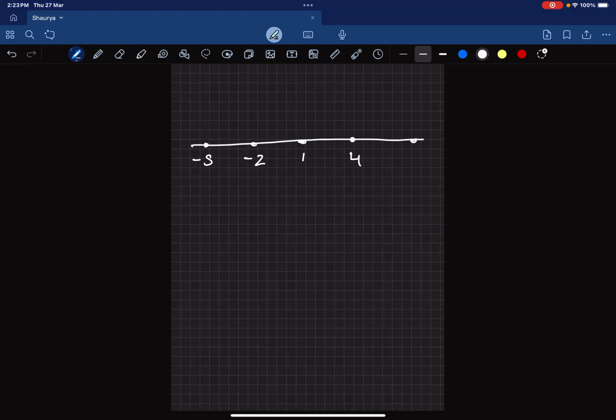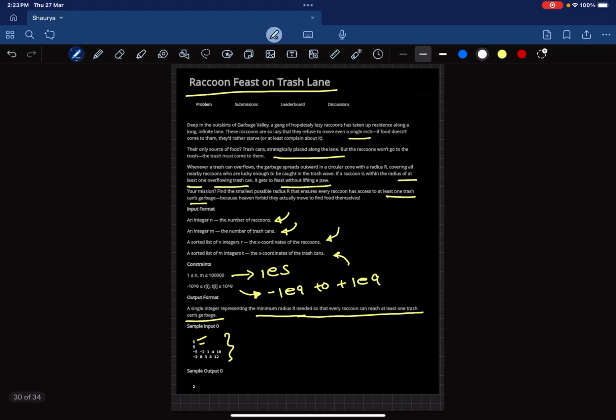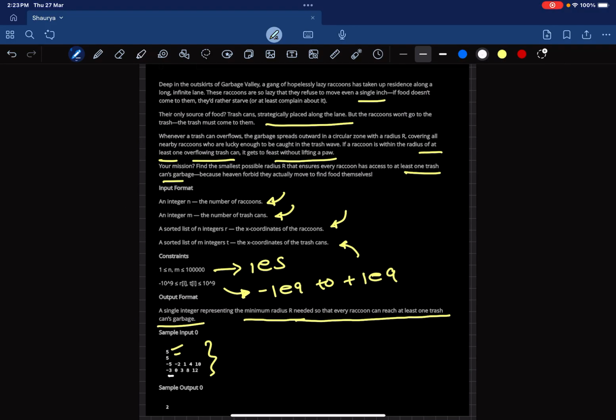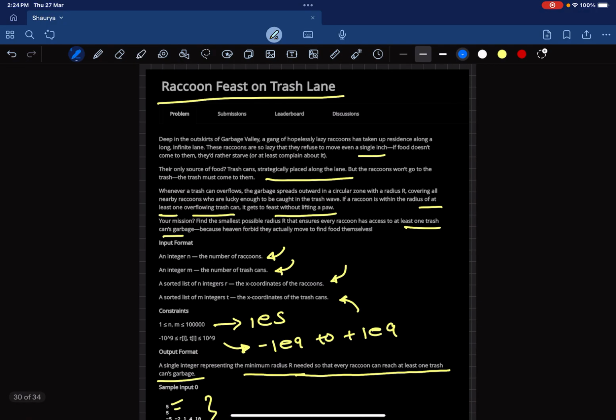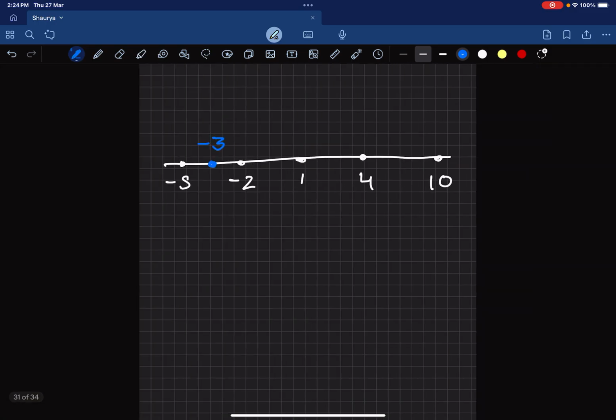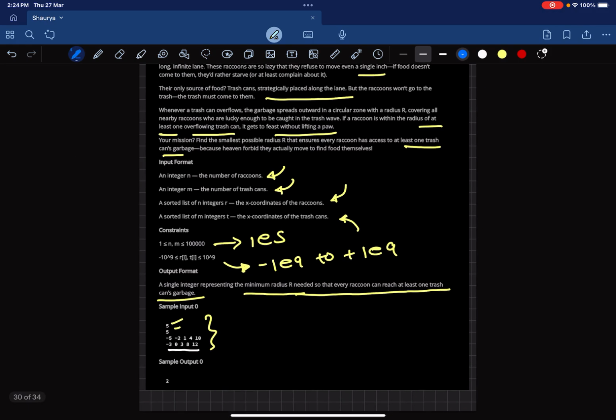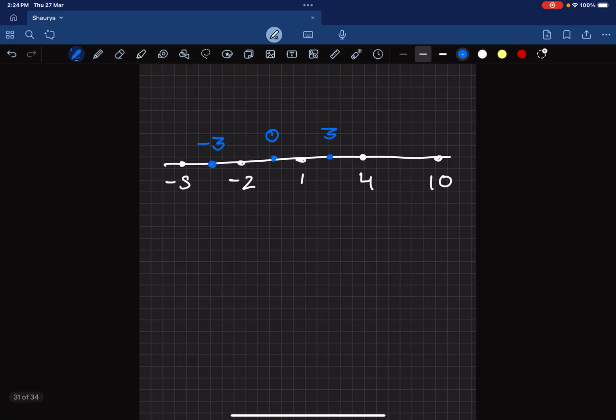And the coordinates of trash cans are minus 3, 0, 3, 8, 12. So minus 3 here, then 0 here, 3 here, 8 here and 12 here, right?